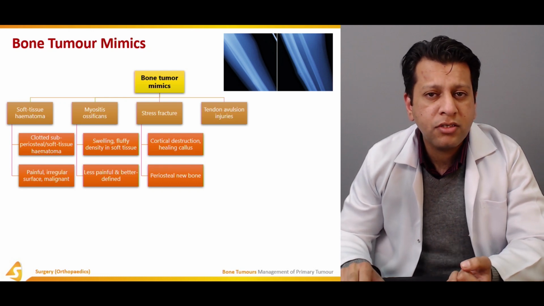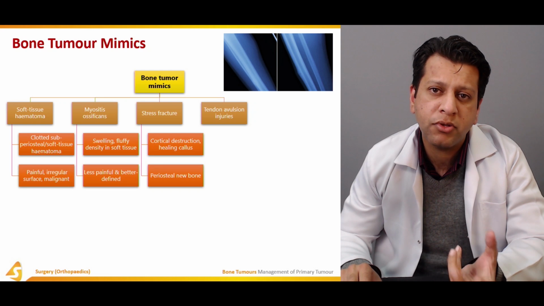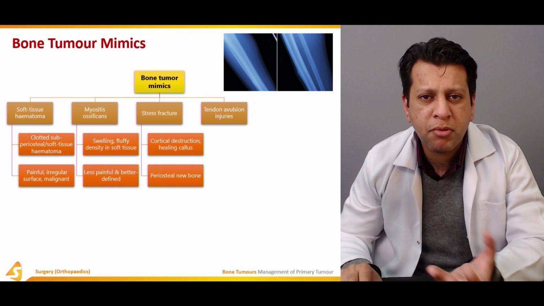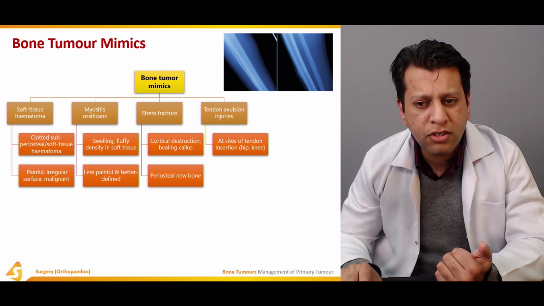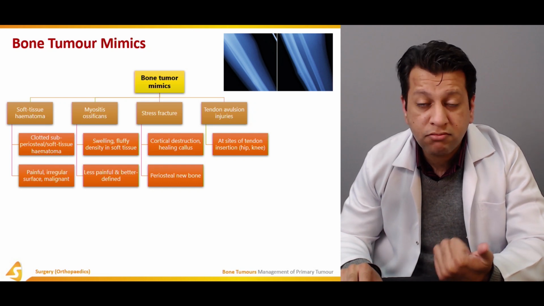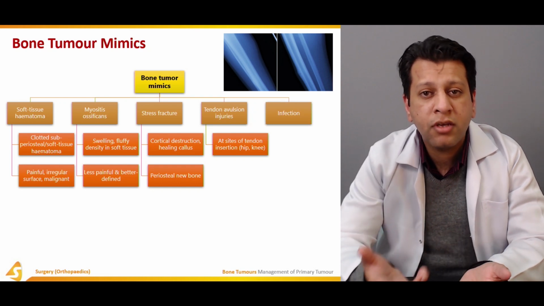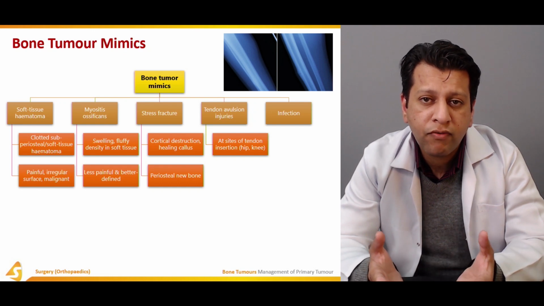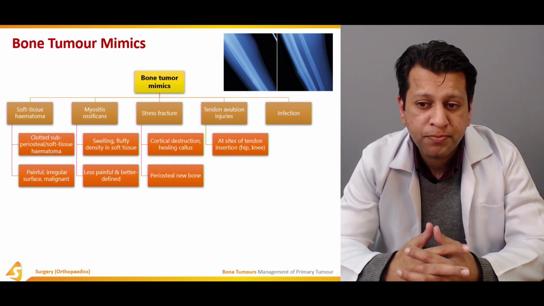Coming to tendon avulsion injuries, sometimes they do mimic tumors, because once the tendon is avulsed from its base, usually the mass clumps in and presents as a mass. That can sometimes mimic some kind of soft tissue tumor, but usually it's very rare. Tendon avulsions are common at the sites where the tendons are actually inserted, usually hip and knee, while in case of tumors, such as soft tissue sarcoma, they will be in the muscle belly, not the tendons where they have avulsed.